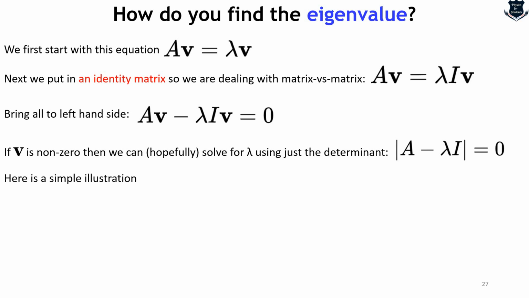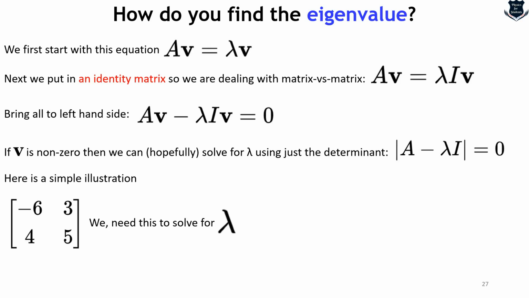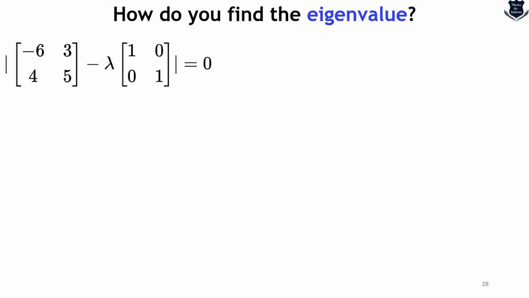Okay, so here is a simple illustration which will show you this. We will start with the same matrix which you have seen, [6, 3; 4, 5], and we need to solve this for lambda. So we will start with A minus lambda I, where I is the identity matrix, equals 0. Turning to the next page, if we do this calculation, it finally gives this equals 0.